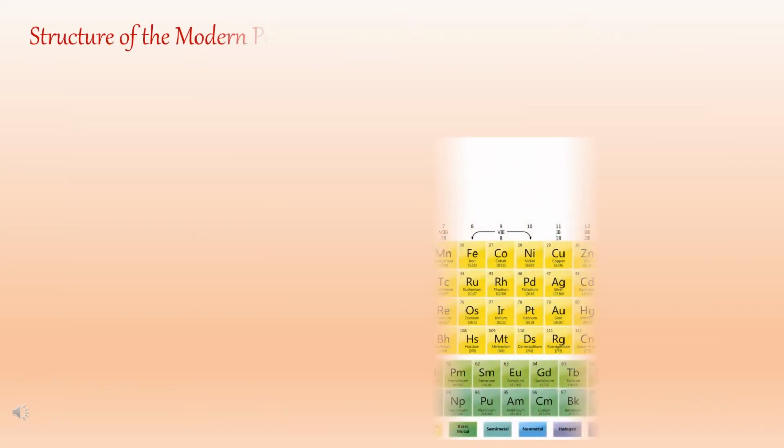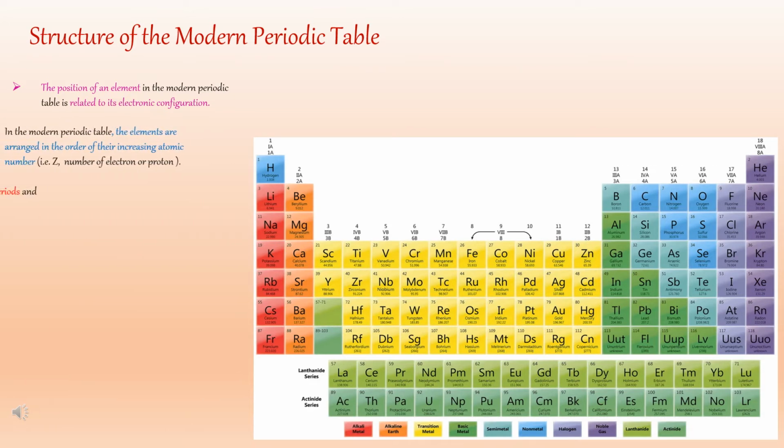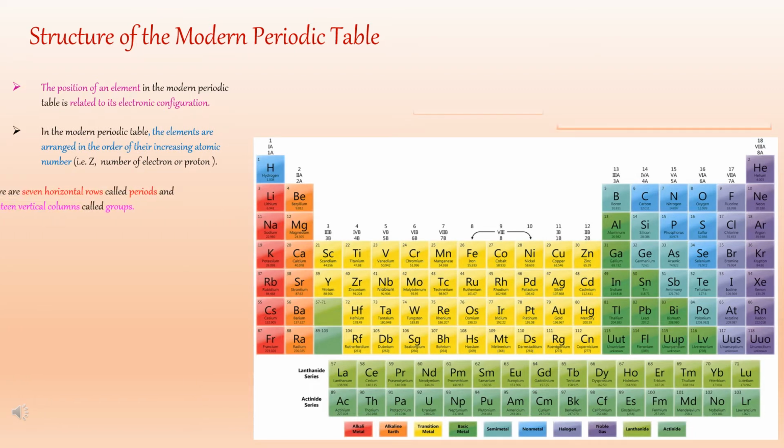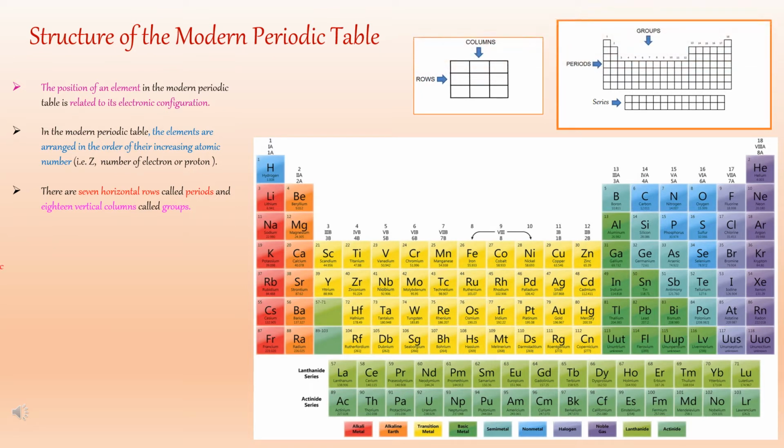Let's understand the structure of the modern periodic table. The position of an element in the modern periodic table is related to its electronic configuration. In the modern periodic table, the elements are arranged in the order of their increasing atomic number. There are 7 horizontal rows called periods and 18 vertical columns are called groups. You can see how to recognize the row that is period and the column that is group in the picture shown on the screen.